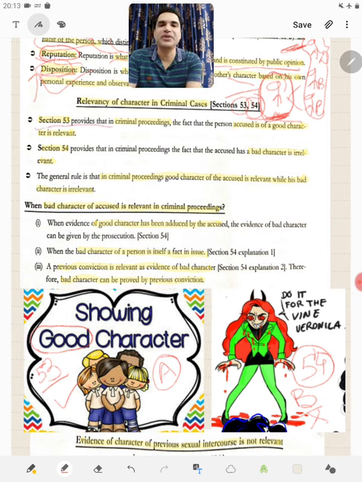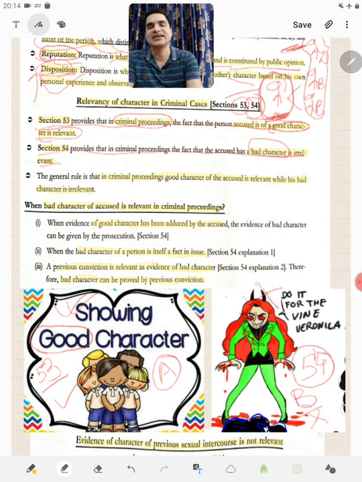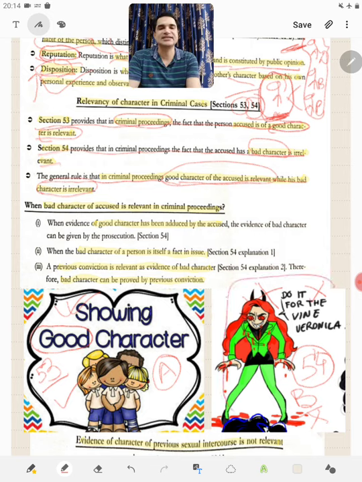So section 53 provides that in criminal proceedings, the fact that the accused is of good character is relevant. Section 54 provides that in criminal proceedings, the fact that the accused has a bad character is irrelevant. So the accused having a bad character is irrelevant under section 54 in criminal proceedings. The general rule in criminal proceedings is that good character of the accused is relevant, while bad character of the accused is irrelevant. But there are certain exceptions to this rule that bad character of the accused is not relevant.